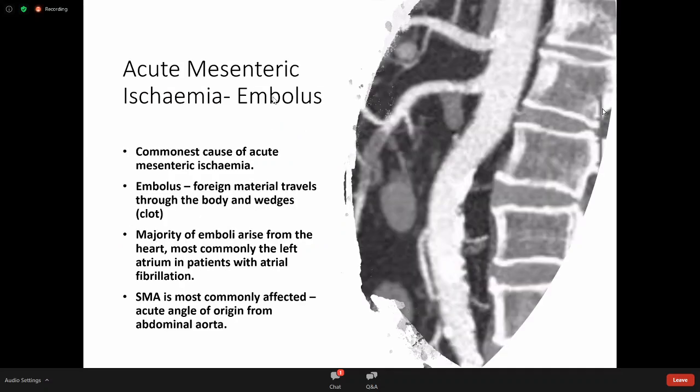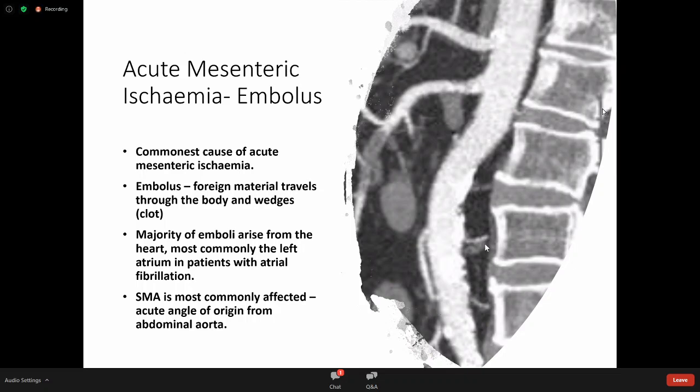So if we're talking about embolus, the clot that's travelled from somewhere else, this is the commonest cause of acute mesenteric ischemia. The embolus is a foreign material that travels through the body and gets wedged in the artery, and the majority of these emboli come from the heart. The SMA, the superior mesenteric artery, is most commonly affected, and we think that's because of this relatively acute angle. The clot comes down here and then tends to slide down the SMA.